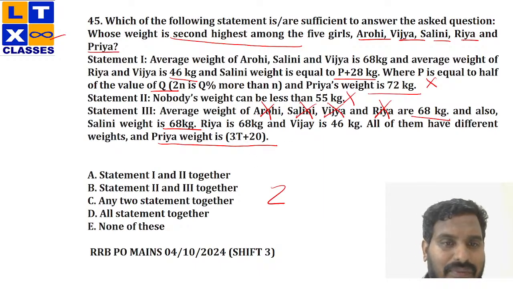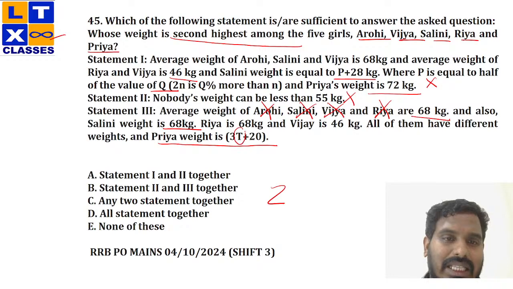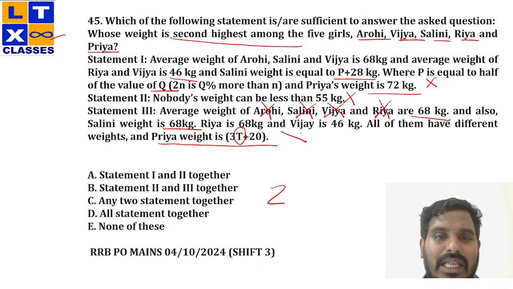So, in order to calculate the second highest among all these 5, I need to get the weight of Priya at any cost. And here there is an unknown called T. So with this also, I cannot answer my question. I may get the values of Arohi, Shalini, Vijaya, and Riya, I may get the values of these 4 people, but I can't calculate the value of Priya. So I cannot judge who is second highest among the 5 girls.